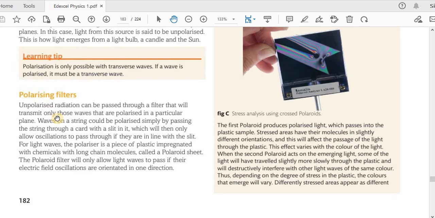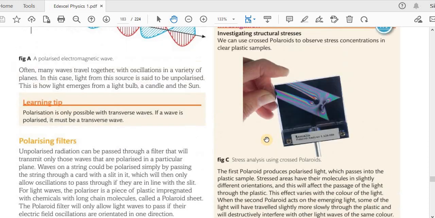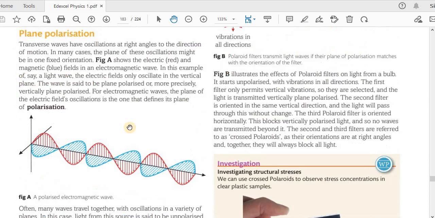Next one, polarizing filters. Unpolarized radiation can be passed through a filter that will transmit only those waves that are polarized in a particular plane. You can see that here.